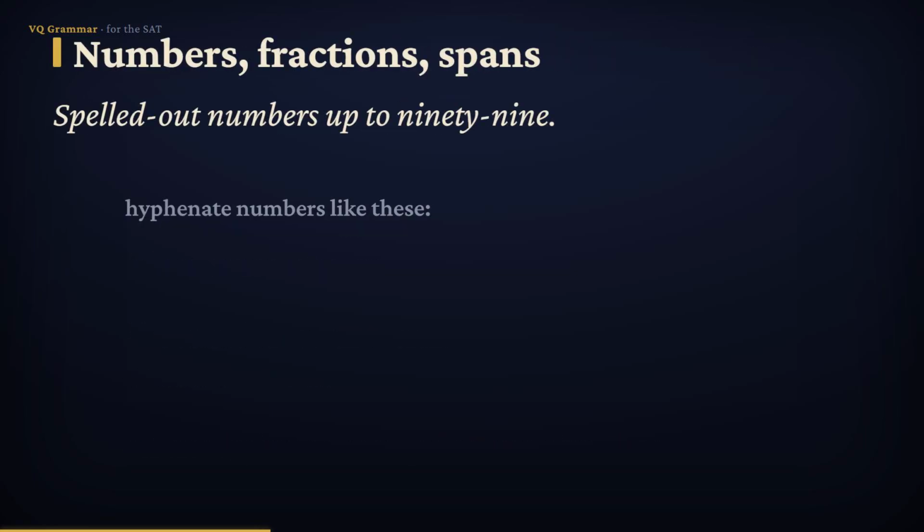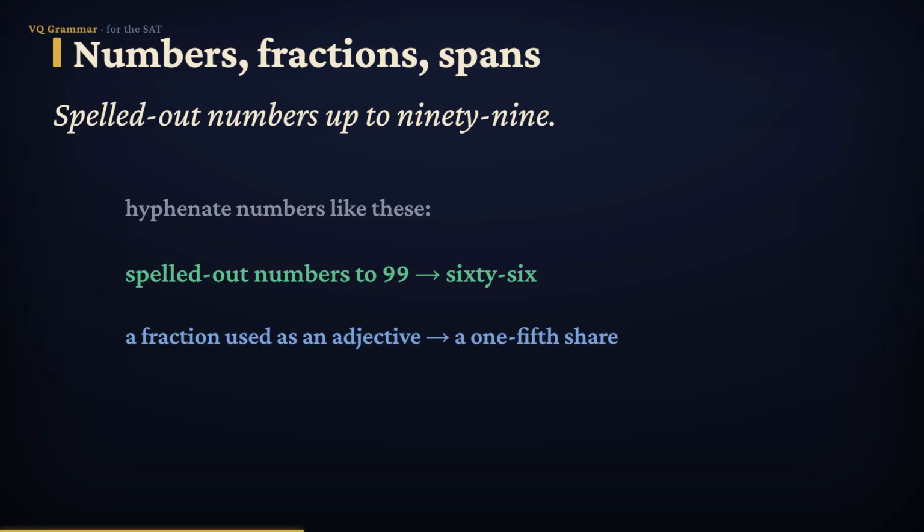The hyphen also handles numbers. Hyphenate spelled out numbers from 21 up to 99, 66, 51. Hyphenate a fraction when it works as an adjective, a one-fifth share. And hyphenate a number span, pages 7-24, written with a hyphen, or the years 1770-1827.